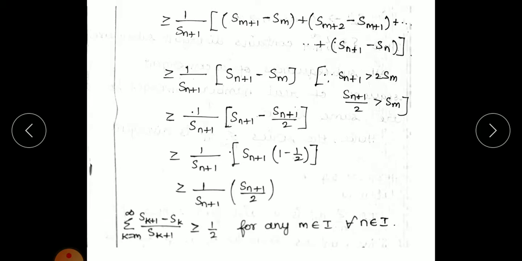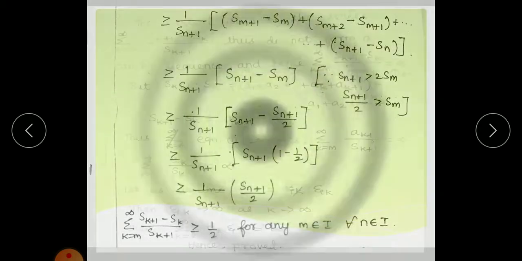Since Sn+1 is greater than 2 Sm, the 2 will come to this side, so Sn+1 divided by 2 is greater than Sm. Apply that here and take Sn+1 as common. So the left hand side is greater than 1 by 2 for any m belonging to I, for all n belonging to I. Therefore the partial sums of the series we have taken do not form a Cauchy sequence, and hence the series diverges to infinity.